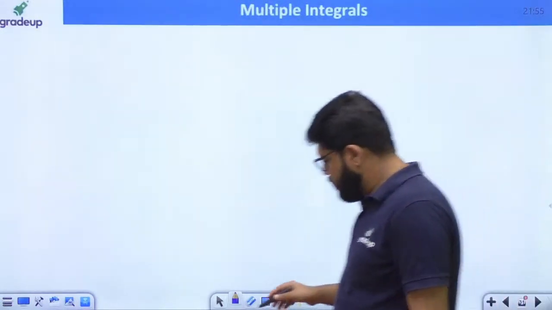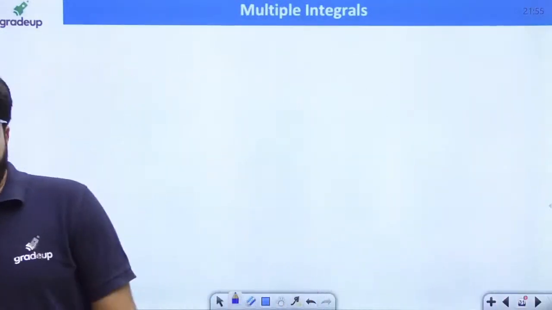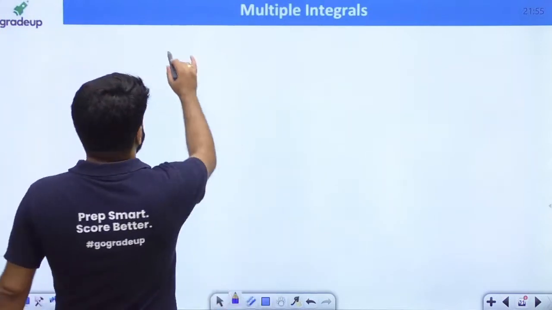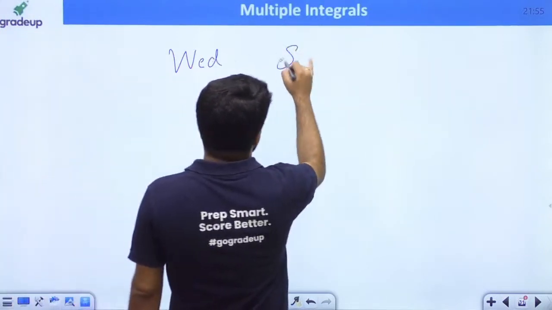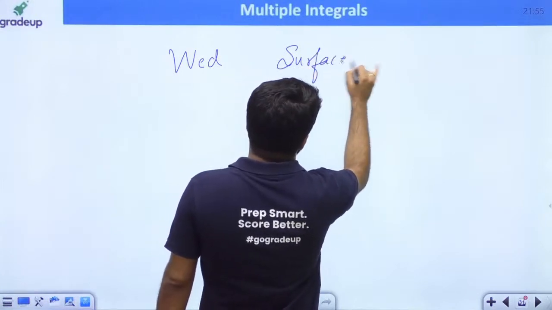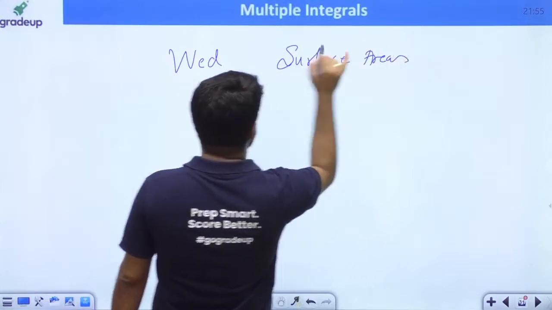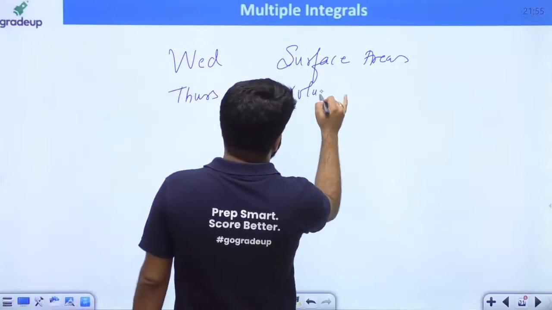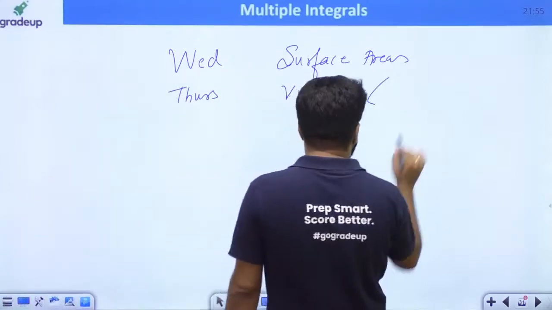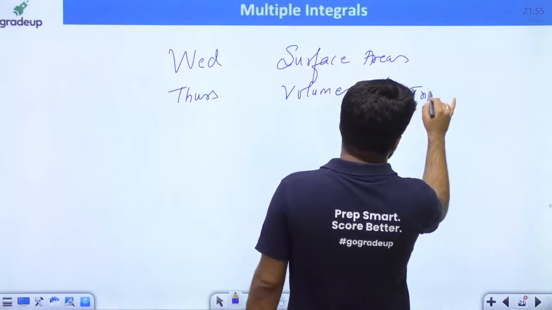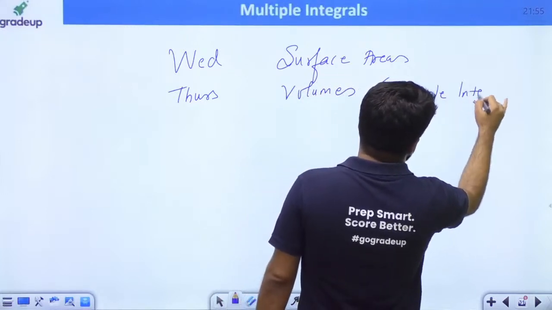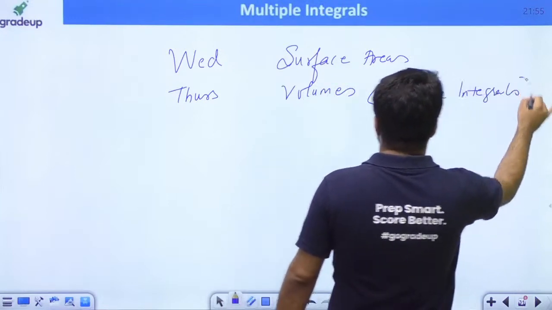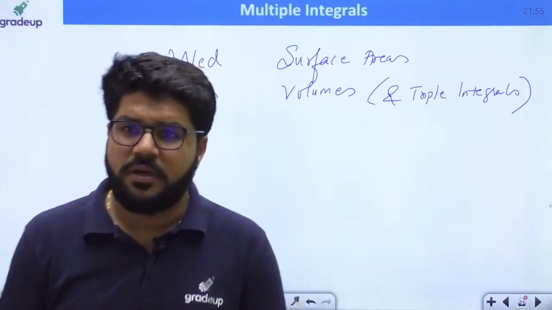And now I want to inform you something. Now I want to inform you that what about the quiz? See now tomorrow, that is Wednesday. Wednesday we have the surface areas class. One day schedule shift हो गया ना because of the Sunday cancellation. And then Thursday we have the volumes class. With the volumes I will cover up the triple integrals as well. Okay, that is on Thursday.